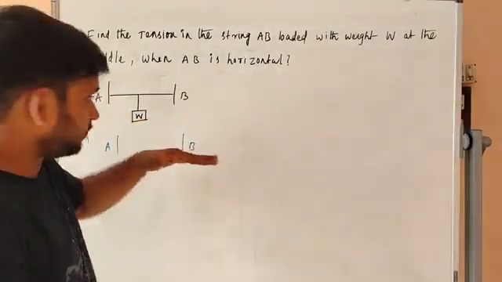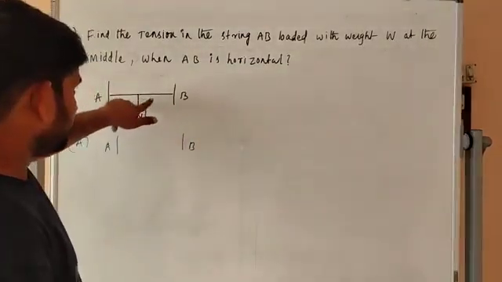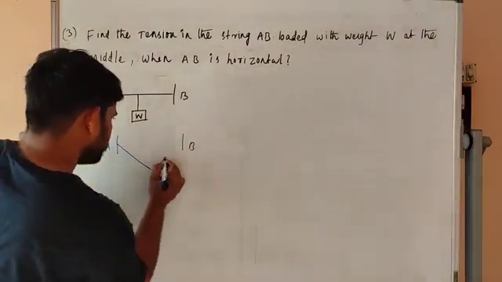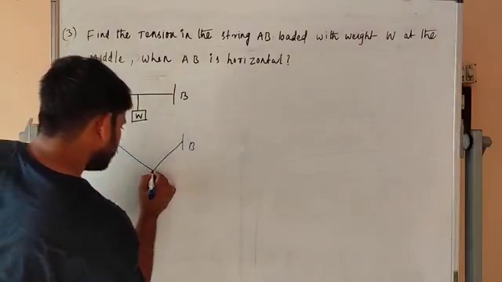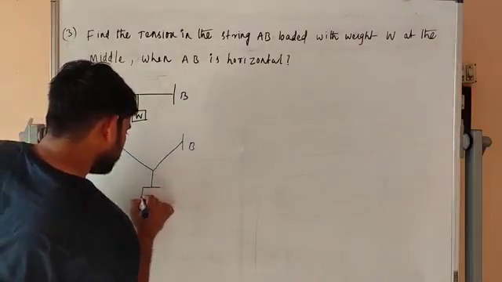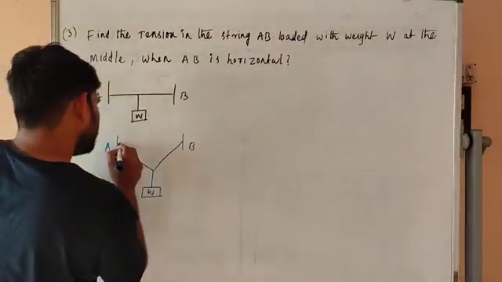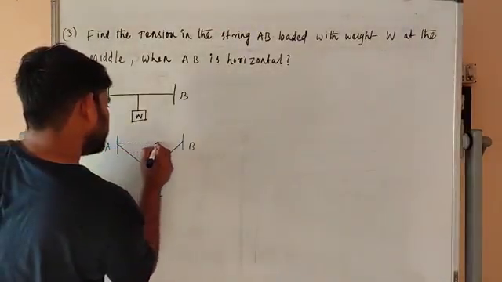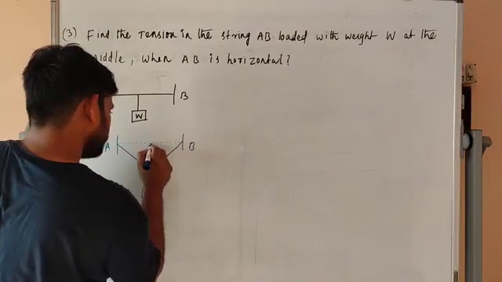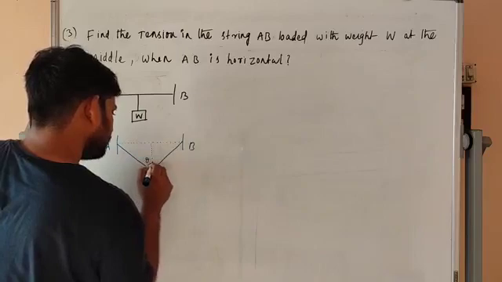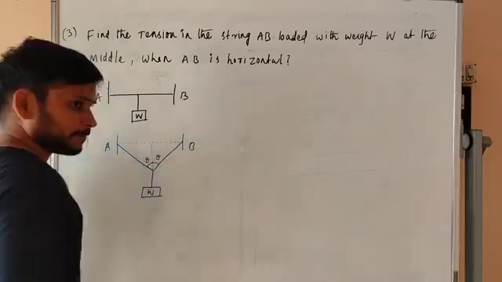This weight acts on the string in the downward direction, like this. So the weight is like this. From this horizontal AB, this is some angle theta.